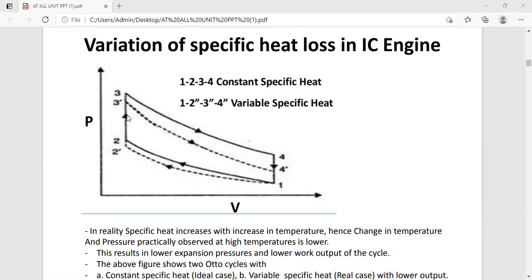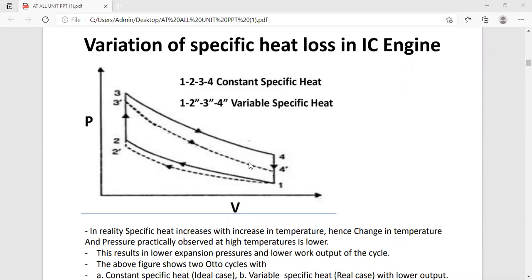So 2 dash to 3 dash will be shifted. The process 3 dash to 4 dash is the adiabatic process for a constant value of gamma corresponding to state 3 dash, but during the expansion process the value of gamma increases with decrease in temperature.